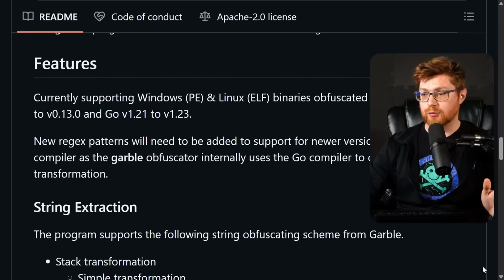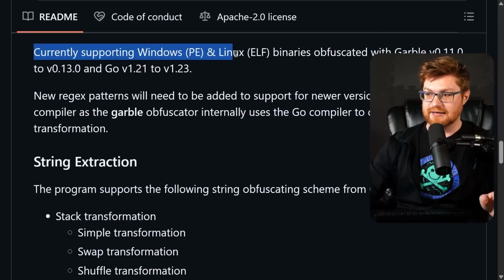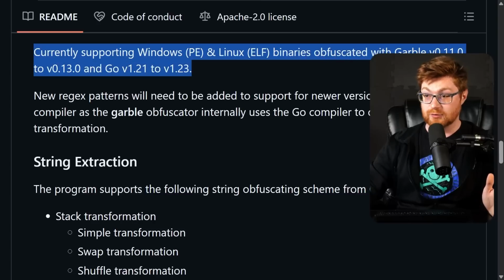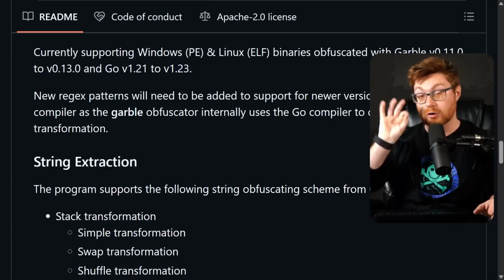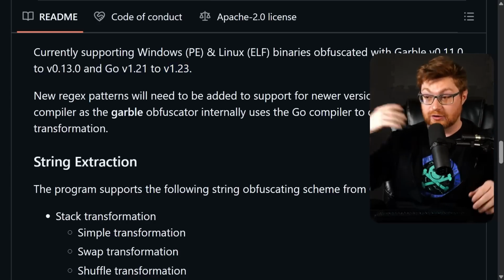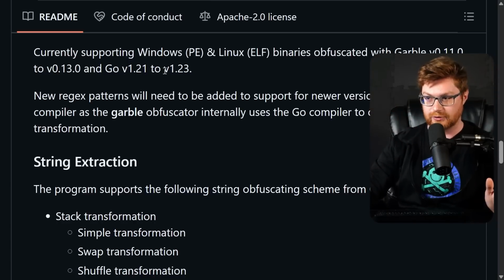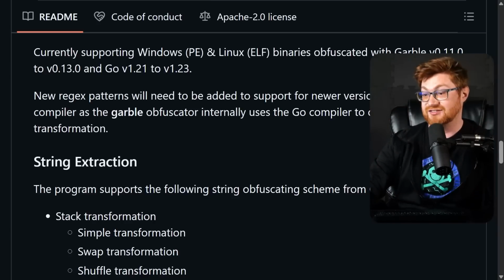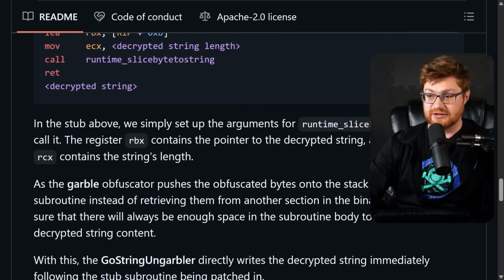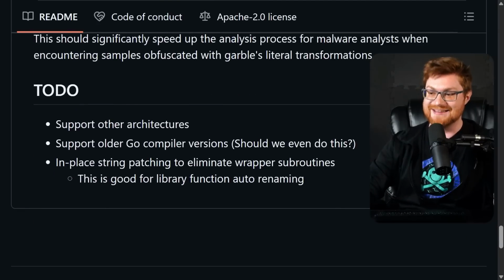Taking another quick look at the README, I thought this was really interesting because they note the features here currently support Windows and Linux binaries obfuscated with garble, given whatever version, and the Go versions that are pertinent, Go v1.21 to v1.23. However, if you remember early in the video, I saw, whoa, breaking news, they are just adding new features to garble and supporting only Go version 1.24. But ungarble in this case, or GoString Ungarbler, seems to work just fine still. More to read if you're interested. Again, I'll include all the links in the video description, but this is awesome.